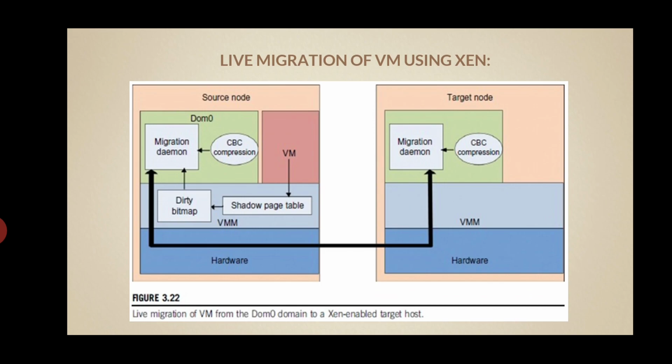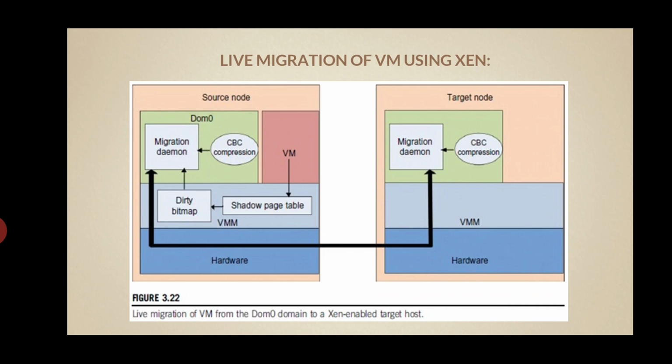Xen uses a sender and receiver model to transfer states from one place to another, to transfer the virtual machine. Here we can look at this diagram. This is the source node, this is the target node. The virtual machine is shared to the shadow page table by using the virtual machine monitor.